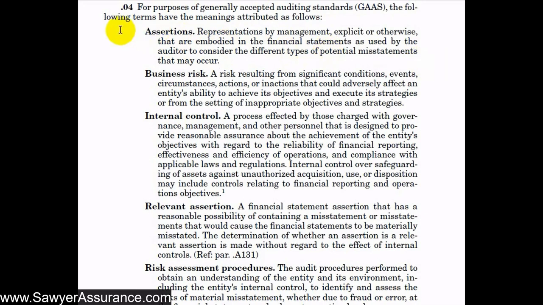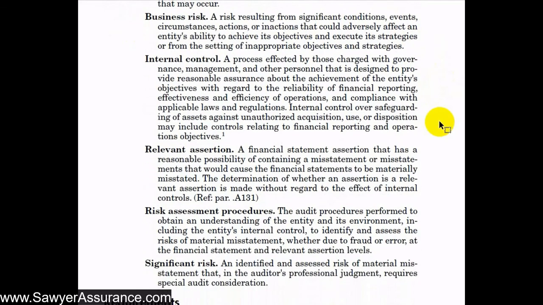And some implied assertions that management might have, as an example, related to cash, would be that cash exists. They might be asserting that the cash's value is accurate, and so on and so forth. And there's a lot of different assertions that are detailed in the auditing literature, and we'll get to those later on, but just understand that assertions are things that management is implying when it tells us the balance of a particular account or footnote, and so on and so forth.